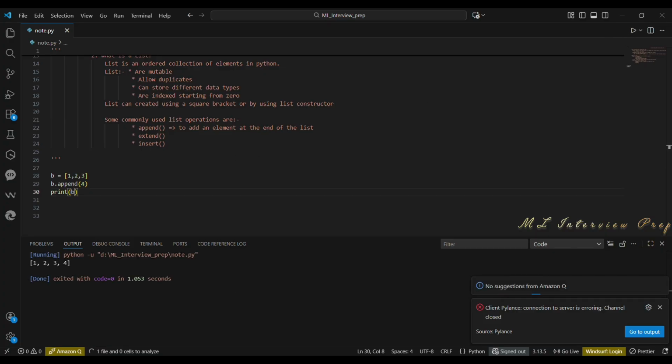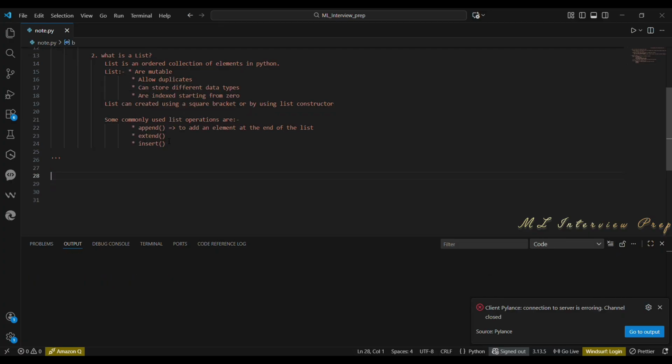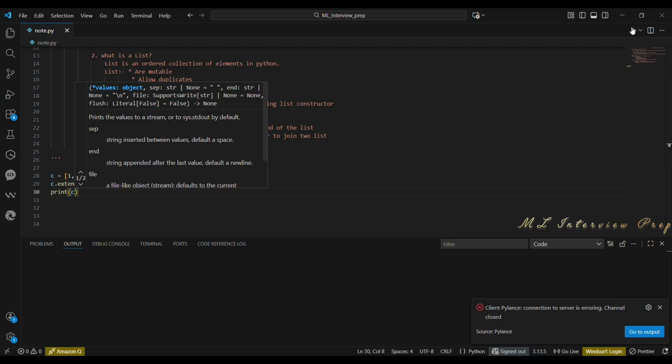Next comes extend. It is used to add multiple elements to a list or combine two lists. First we can try to add multiple elements to a single list. Here I am declaring another list C equal to 1, 2, 3. Then I am adding C.extend(4, 5). Now I am printing this. Now I am getting the list 1, 2, 3, 4, 5.